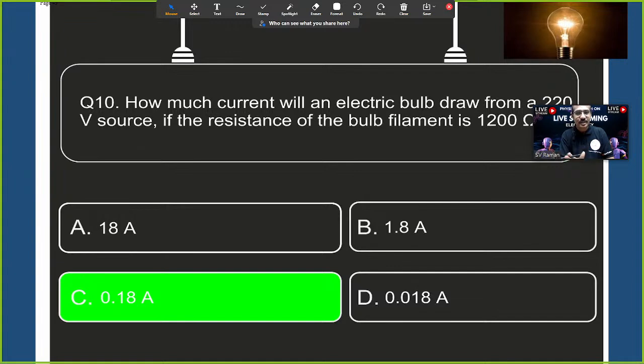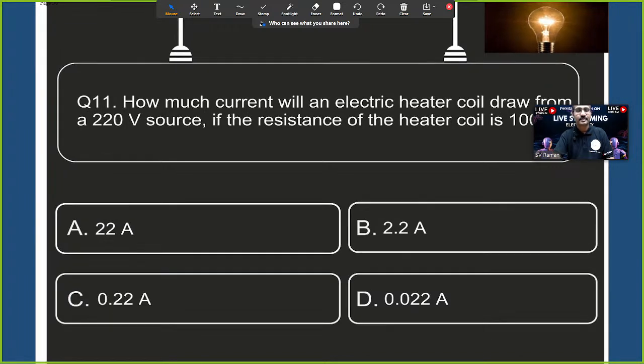According to the given data and required data, just substitute the formula. With this kind of decimals, please be alert. Decimal values should not go wrong, because 18 amperes, 0.18 amperes, 1.8 amperes, 0.01 amperes are all very nearby numbers. So we should solve very carefully. Next question.